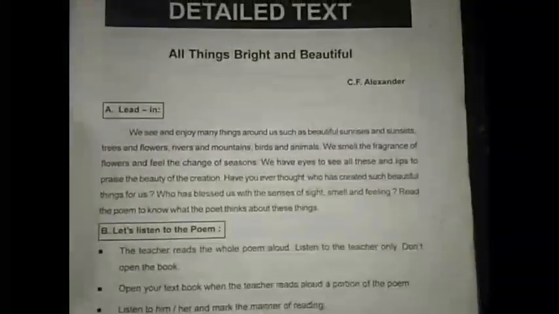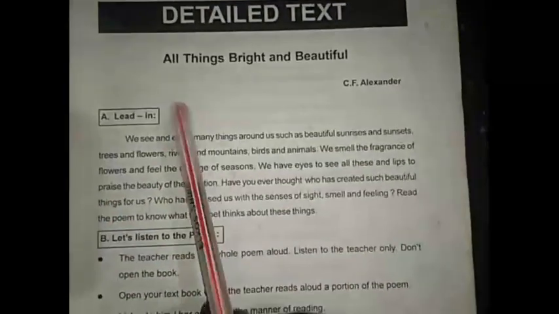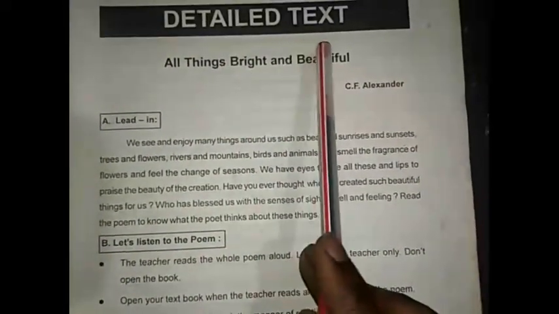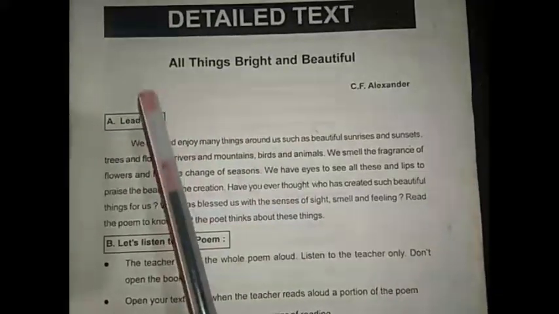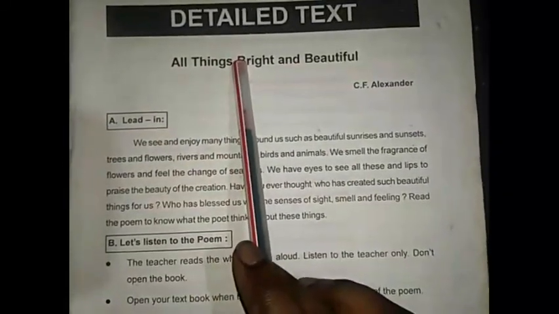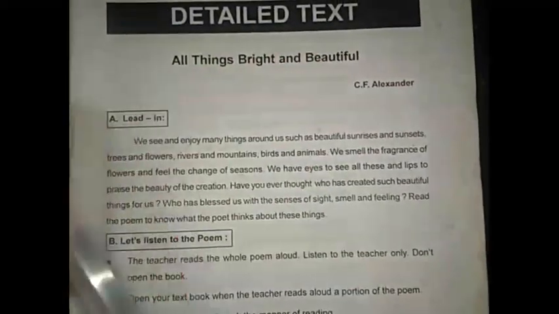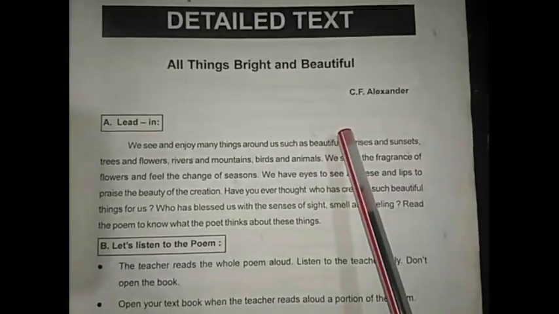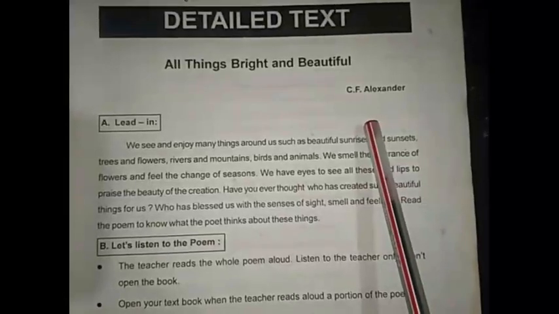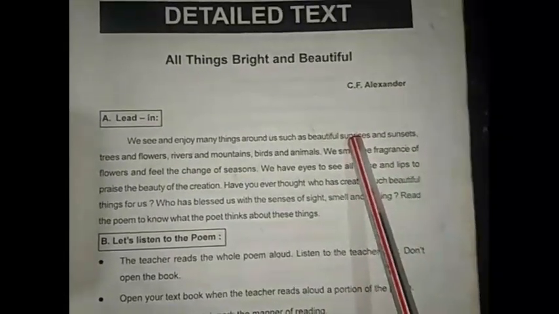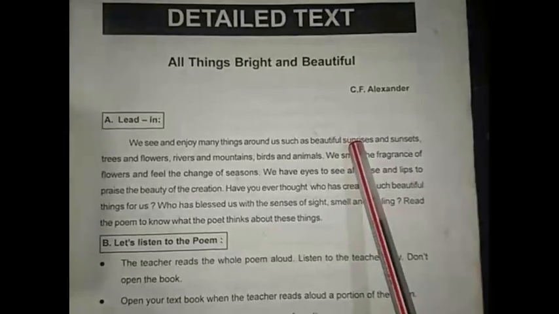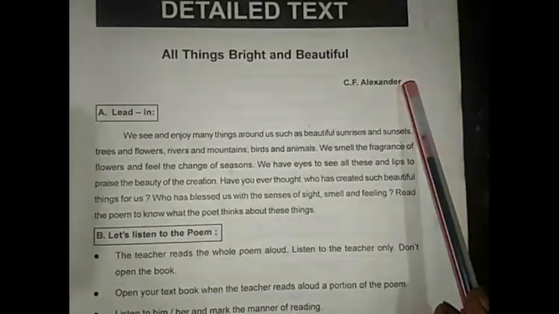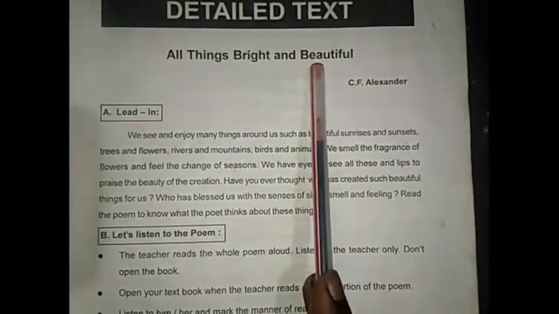Look at the book. This is the 10th class book, and the first topic of the 10th class English book is All Things Bright and Beautiful. God has created all the things which are very bright and beautiful. This poem is written by C.F. Alexander. If someone asks who is the poet of All Things Bright and Beautiful, then what will you say? You say C.F. Alexander is the poet of All Things Bright and Beautiful.